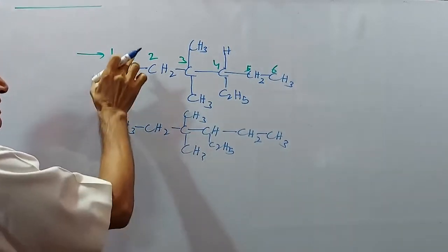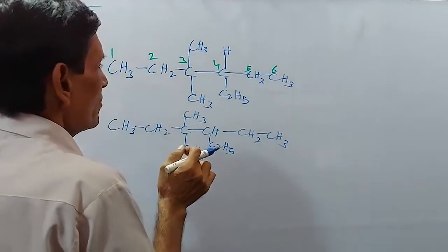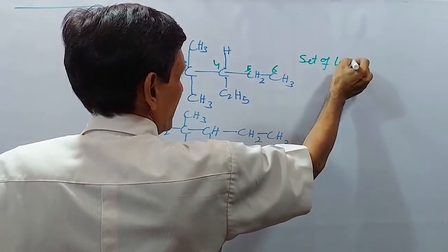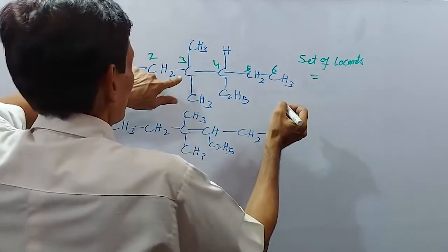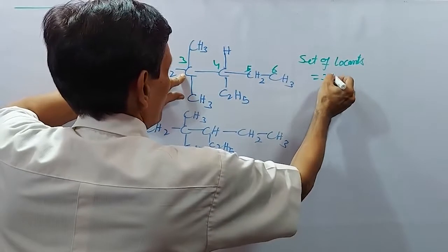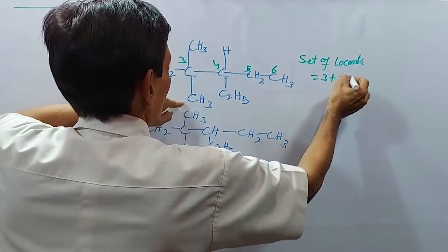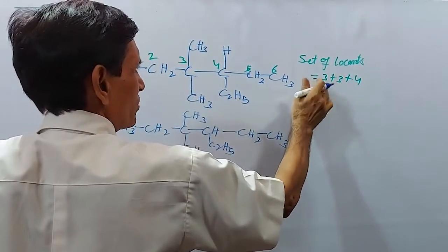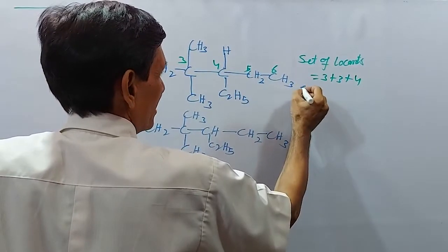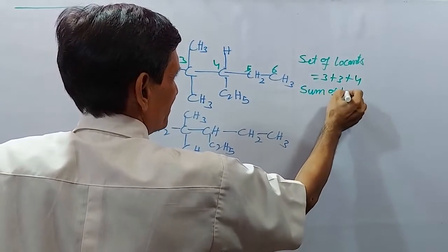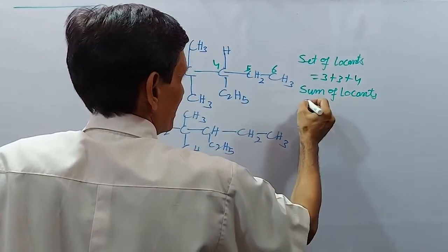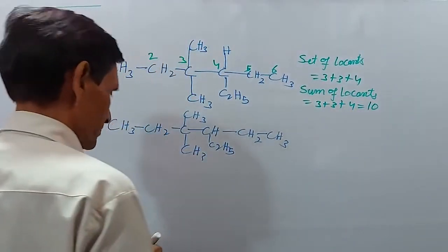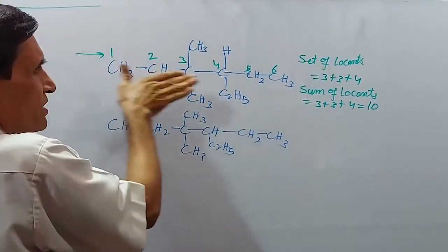Here I am now showing the set of locants: 3, 3 (2 times there), and 4. Now this is the first set of locants. Sum of locants equals 3 plus 3 plus 4 equals 10 when numbered from this side.